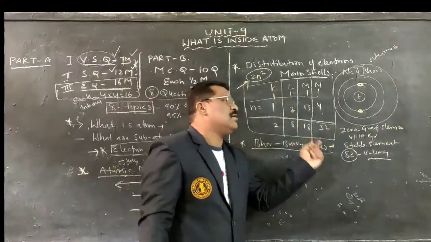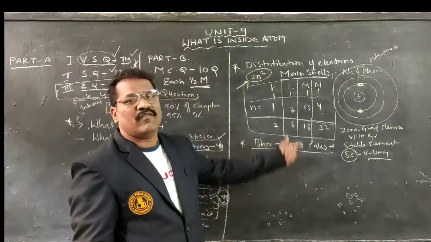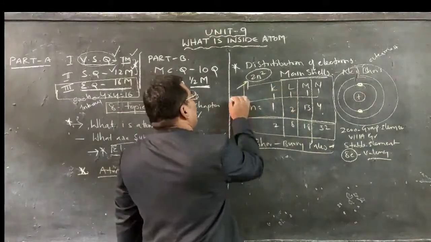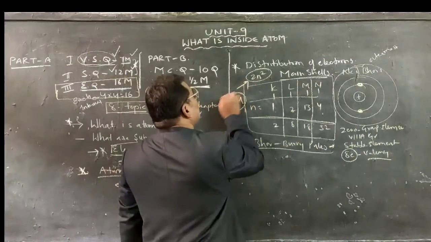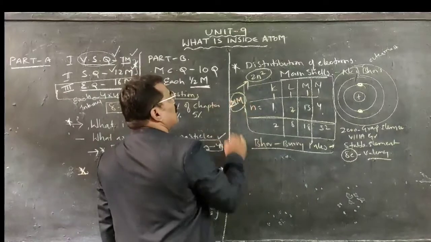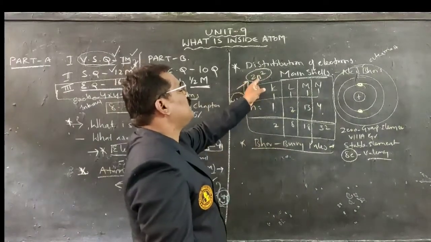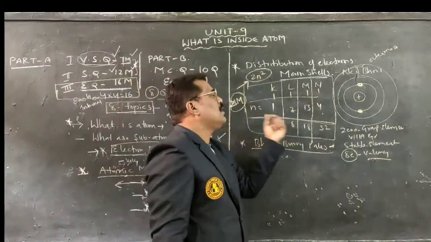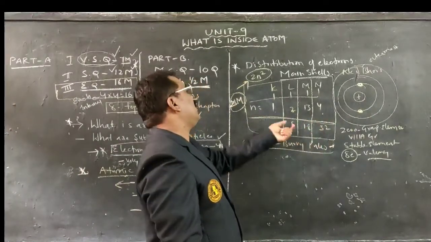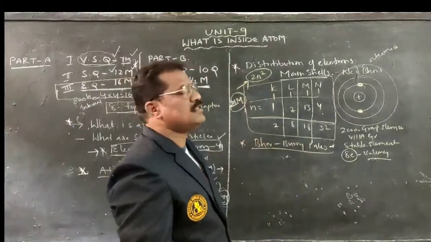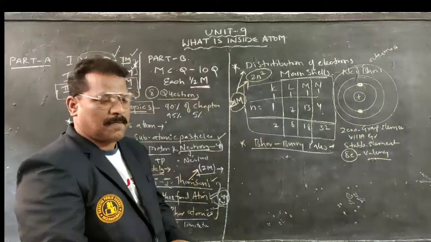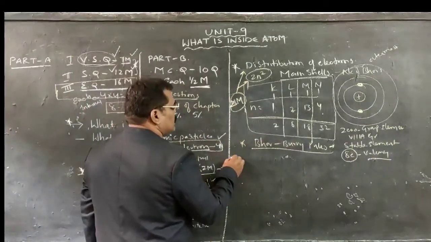In this way, how electrons can be distributed in shells K shell, L shell, M shell, and so on, we can study clearly. From this particular point, he may ask individually for 4 marks how the shells, and for 2 marks question he can ask based upon what formula they can be arranged, 1 mark, and in different shells how electrons are accommodated, and how many number of electrons can be accommodated in different main shells can be asked for 2 marks within distribution of electrons. Next one is what? Valency.